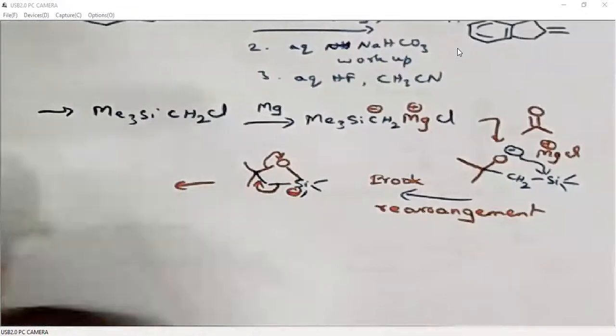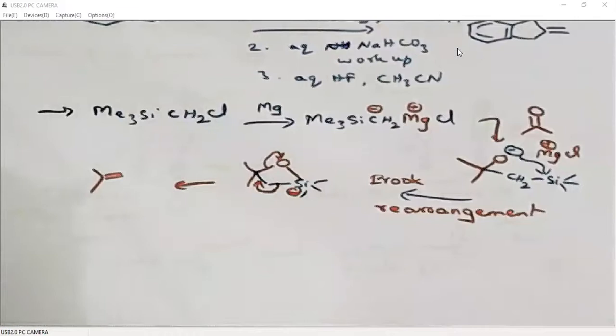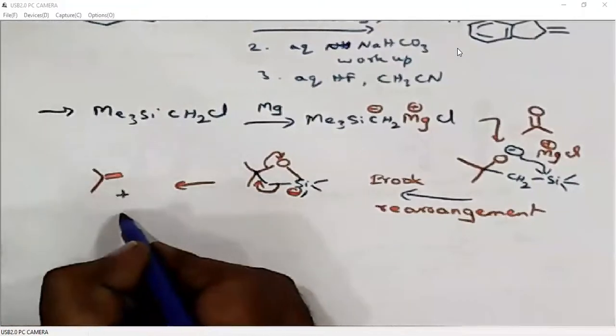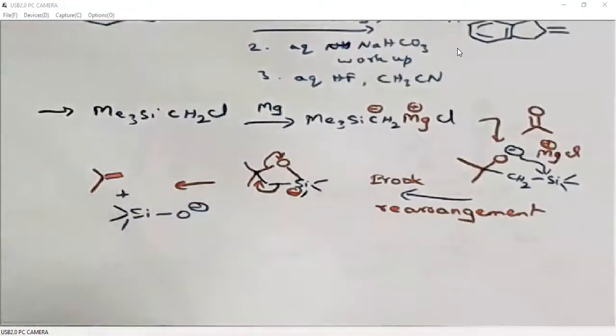So the ultimate product is the double bond plus O minus. So this is how we can perform a Peterson olefination.